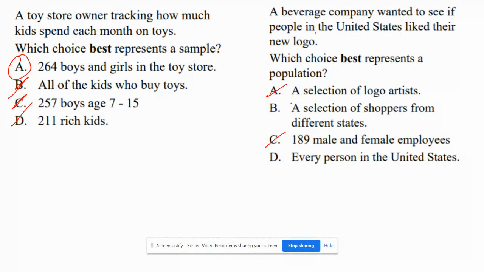All right. So a beverage company wants to see if people in the United States like their new logo. All right. I would probably go with either B or D. Let's look at this again. A selection of shoppers from different states. Now, look, I want the United States. That's the problem. So if I choose different states, some states are going to be left out.